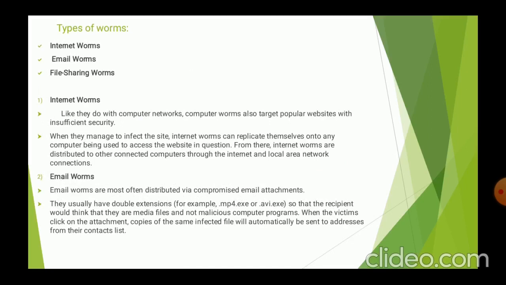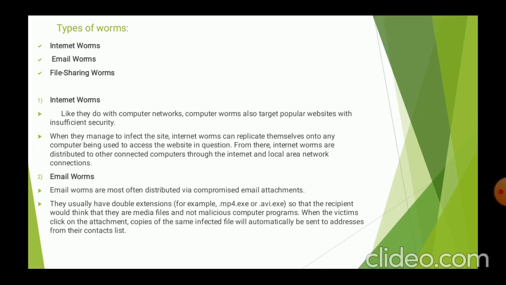Coming to next, types of worms. There are 3 types of worms: internet worms, email worms, and file sharing worms. Internet worms. Computer worms also target popular websites with insufficient security. When they manage to infect the site, internet worms can replicate themselves onto any computer being used to access the website in question. From there, internet worms are distributed to other connected computers through the internet and local area network connections.